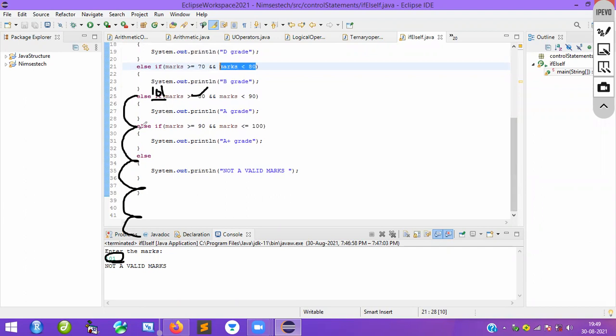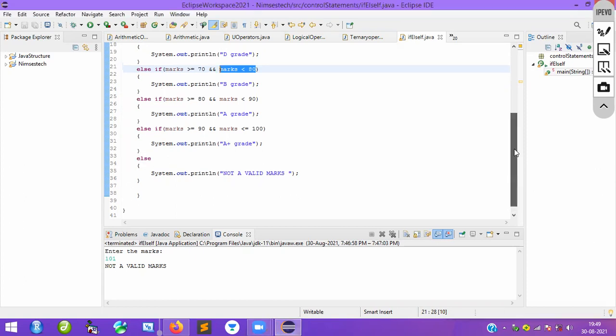Fine. So it will go to the else part, but directly it will never go to the else part. Without checking all the else if conditions, it will not go directly to the else part. Why? Because the reason is very simple. We are storing the marks in that particular variable, and this variable is going to be evaluated everywhere.